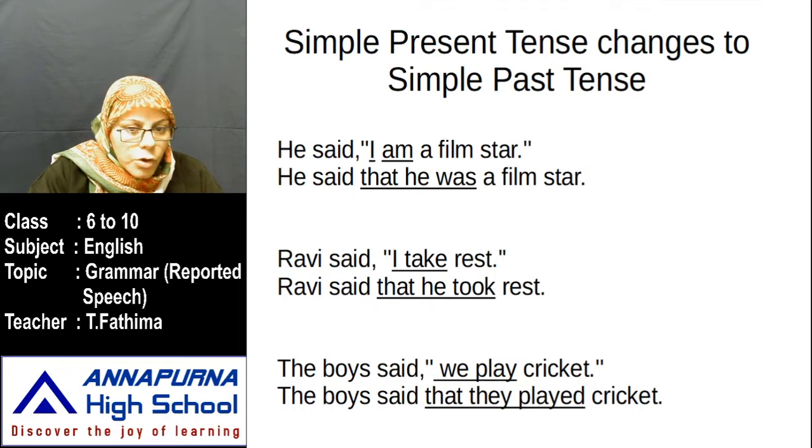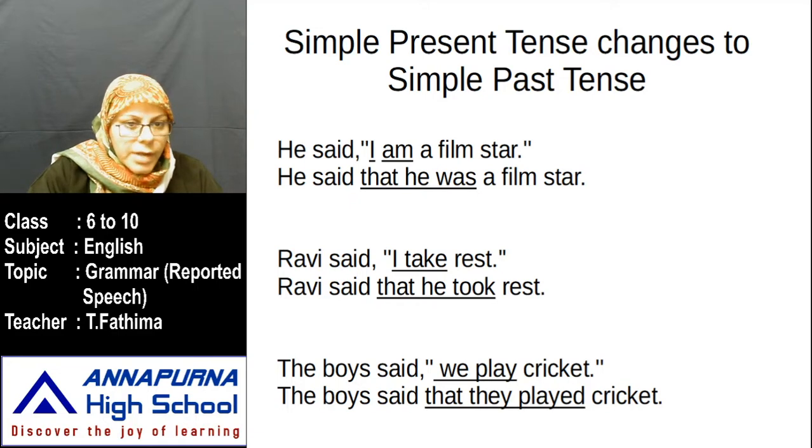You told mommy, I want a dress. Then mommy went and told it to a third person. Who is the third person? Dad. She said to dad, Minnie wants a dress. So he is the third person. Like that, the boys said that they play. What is the past tense for play? Played cricket.